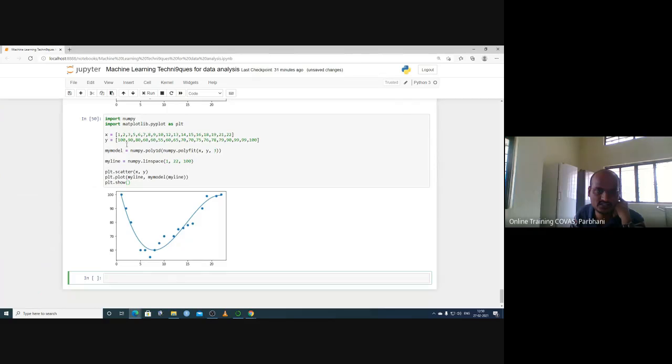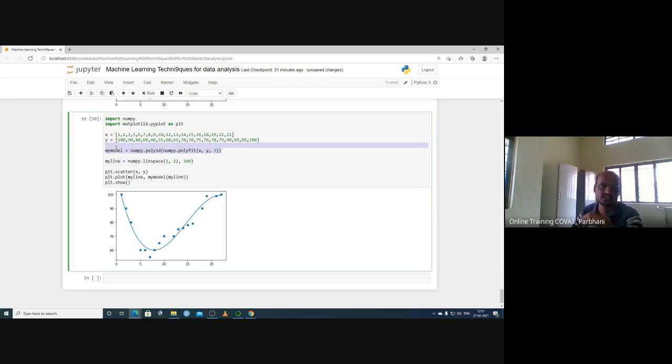Okay, so the above code is the same. If you want to generate the polynomial fit, you have to use numpy.poly1d. So poly1d of numpy.polyfit with x comma y comma 3. There are different polynomial fits: second degree fit, third degree fit. Based on the power of x, we have the polynomial fit. So my line is numpy.linspace 1 comma 22 comma 100.